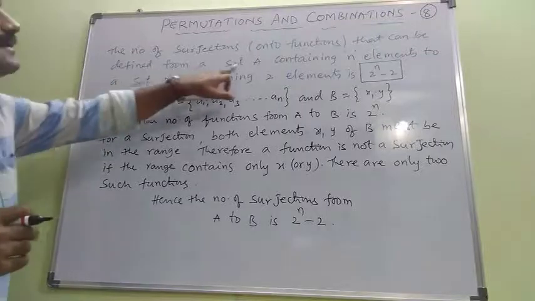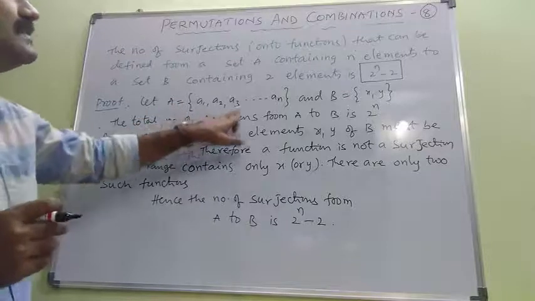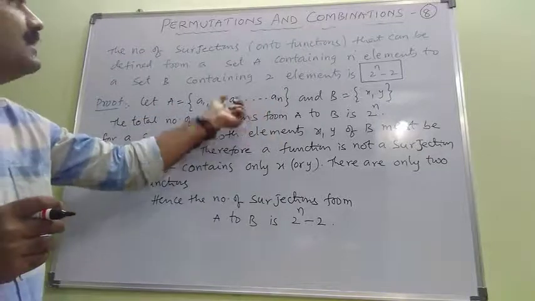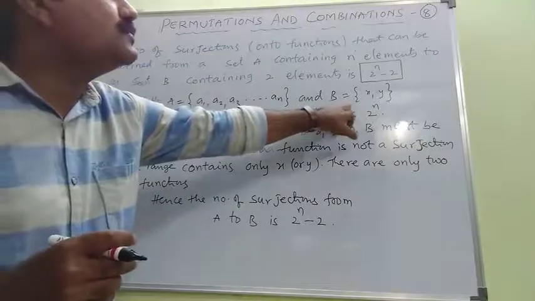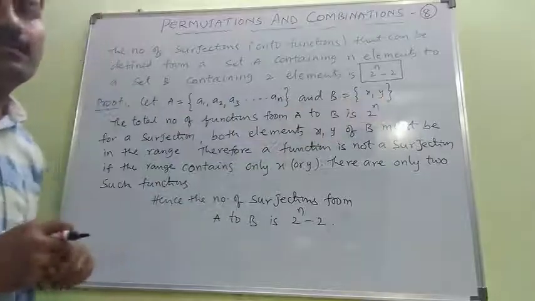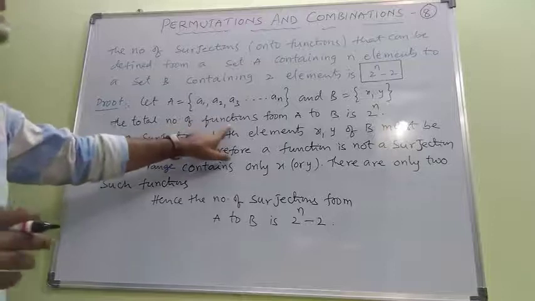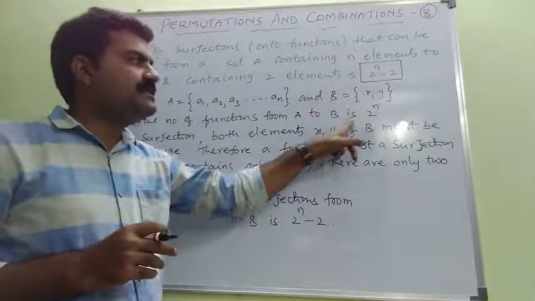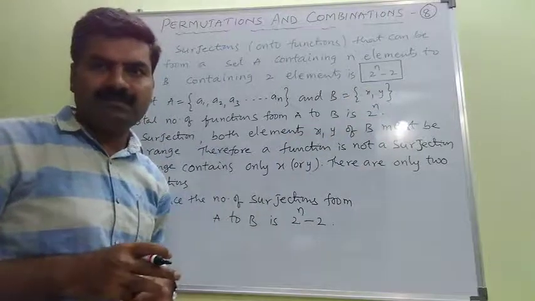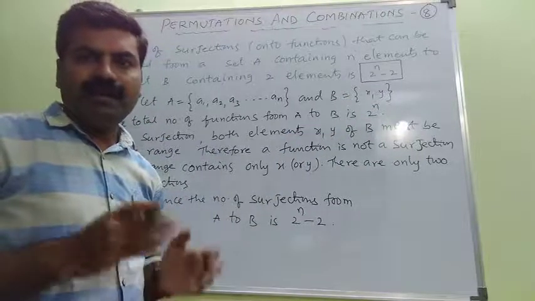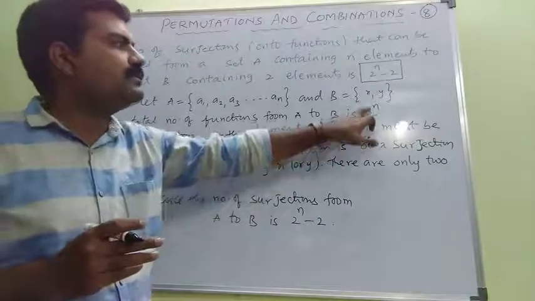See, set A containing n elements. So let me consider capital A is equal to A1, A2, A3 and so on up to An, n elements. Whereas set B contains two elements, hence assume that B is equal to some x comma y. Now see, the total number of functions from capital A to capital B is no doubt 2 to the power of n, according to the concept we discussed just now: n of B to the power of n of A, finally which is 2 to the power of n.